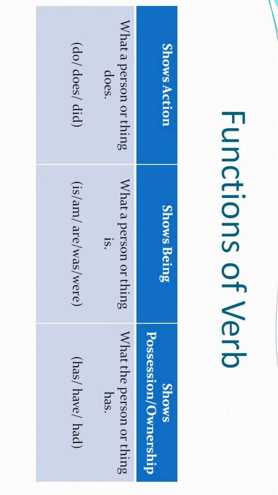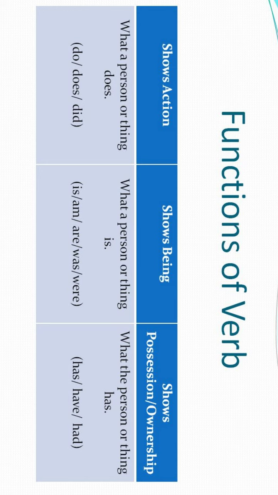In the final section, shows possession and ownership, that means what the person or thing has, what they actually have, right? What all things they are having with them? So what do they have, right? I told that I have a bike, I have a super bike, I have a pair of shoes, I have a pen, I have a mobile phone, I have a laptop, I have a pencil, I have books, right? All these things come under this section, and in this we use has, have and had.